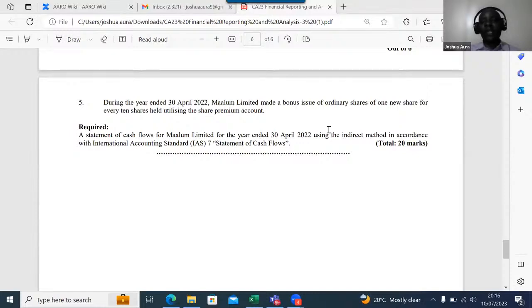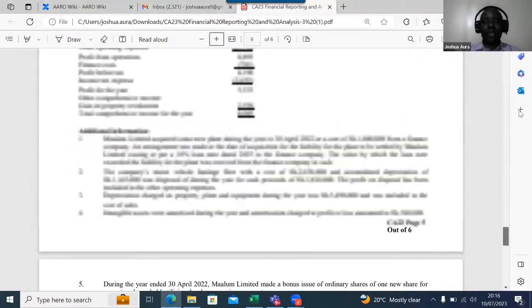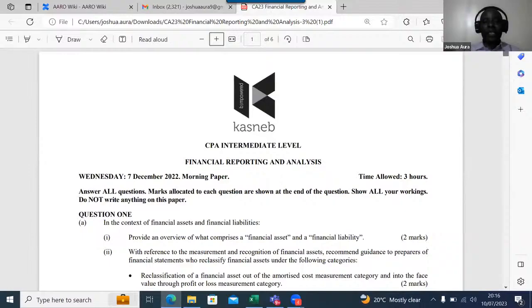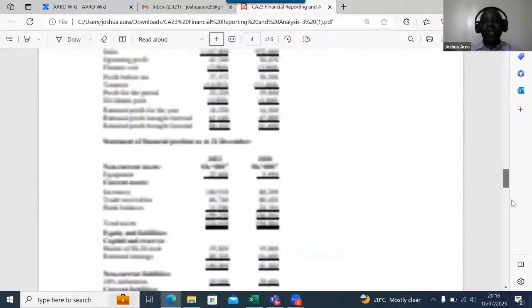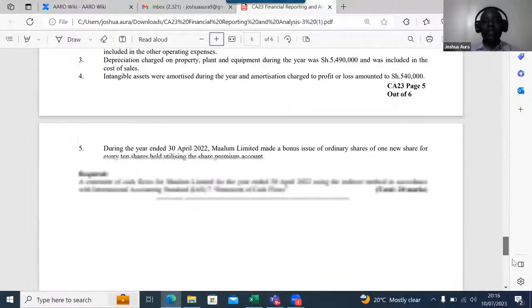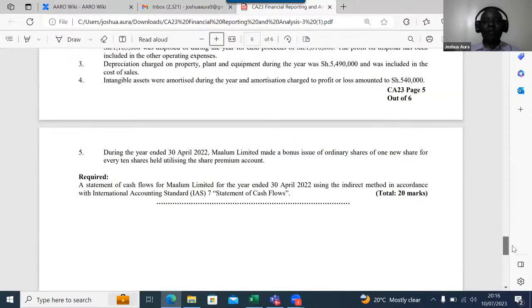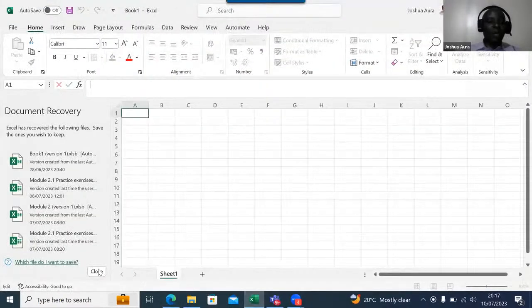It's an advanced financial reporting and analysis question, which was done in December 2022. So, ladies and gentlemen, this is question number 5. They want us to prepare a statement of cash flows for Malum Limited for the year ended 30th April 2022 using the indirect method in accordance with International Accounting Standard number 7, which is the statement of cash flows.